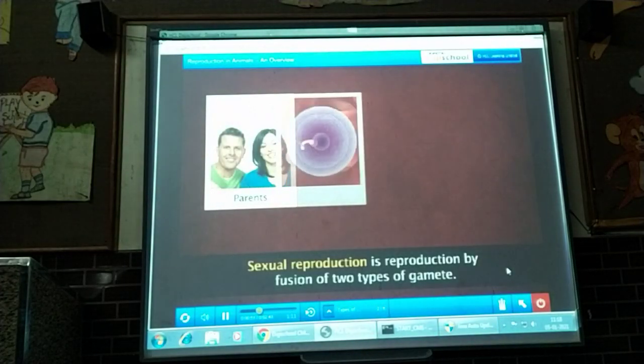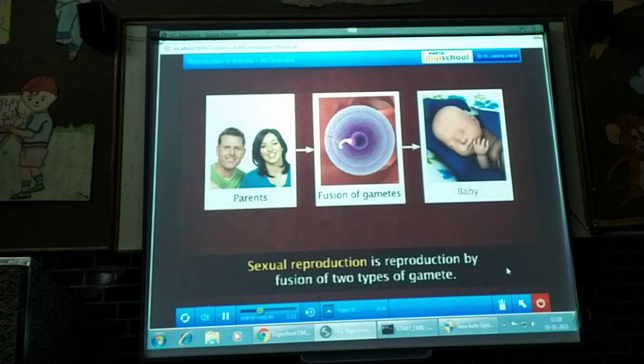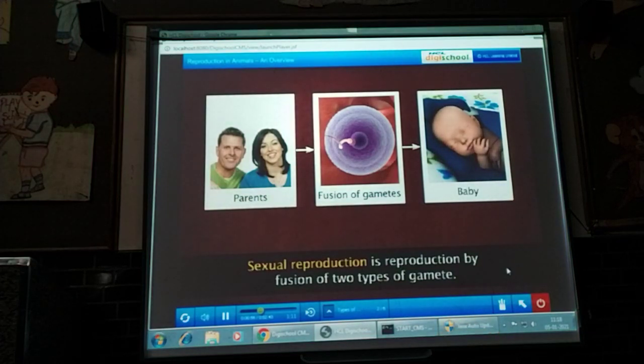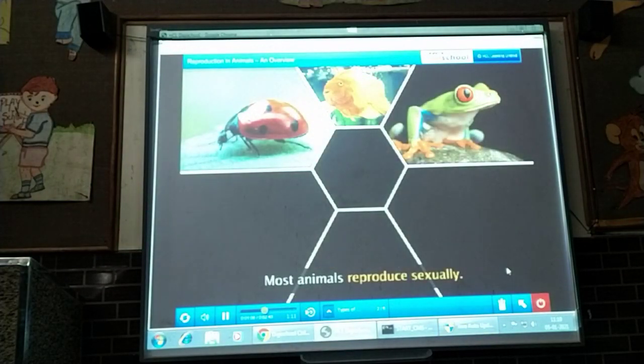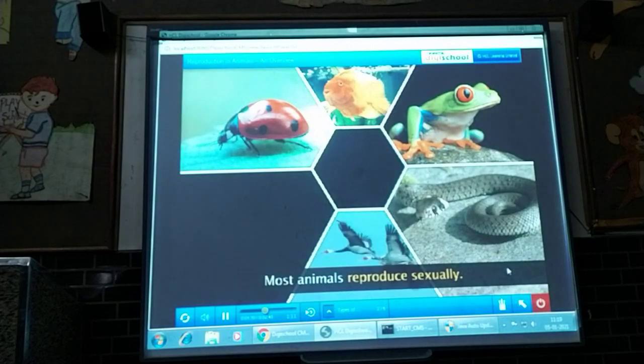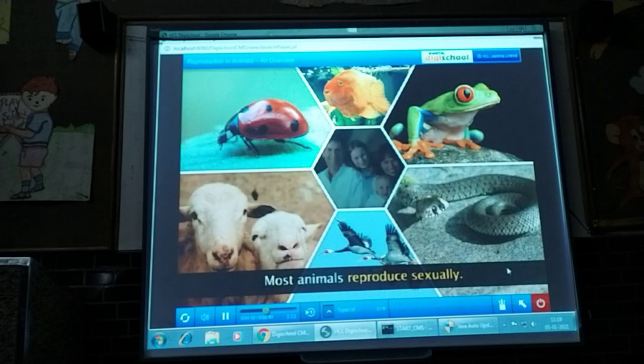This type of reproduction, where the offspring is formed by fusion of male and female gametes, is called sexual reproduction. Most animals, such as insects, fish, amphibians, reptiles, birds, and mammals, including humans, reproduce sexually.